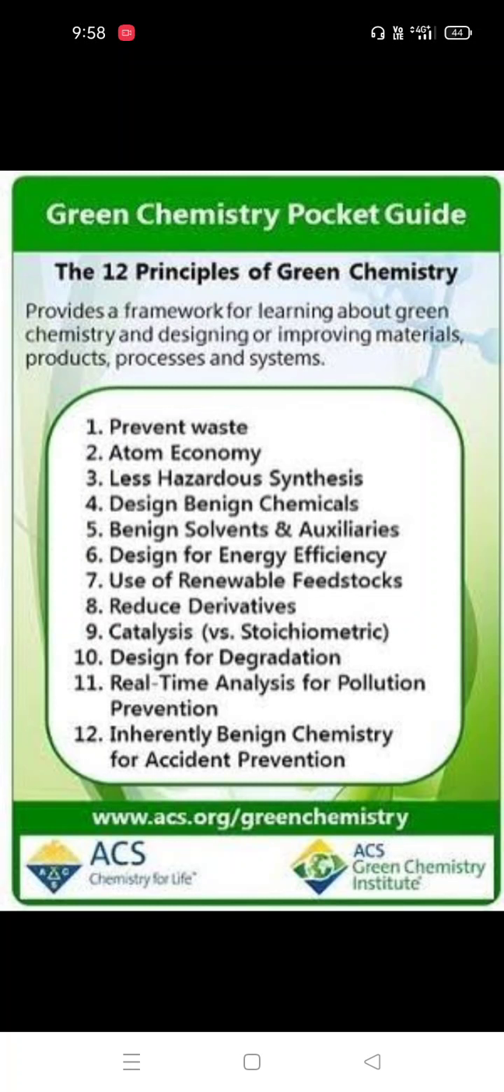Use of renewable feedstocks. For example, to prepare amino acids, we take protein chains. The protein chains are available naturally, so we get many amino acids from them. So use of renewable feedstocks is also one of the principles.